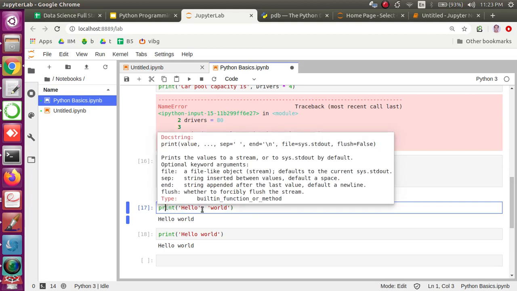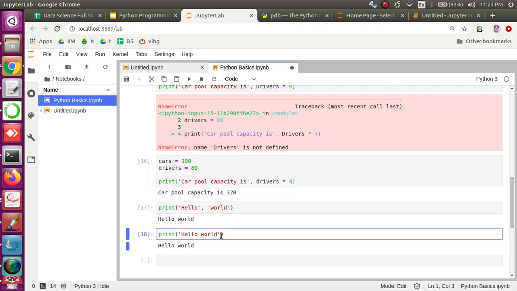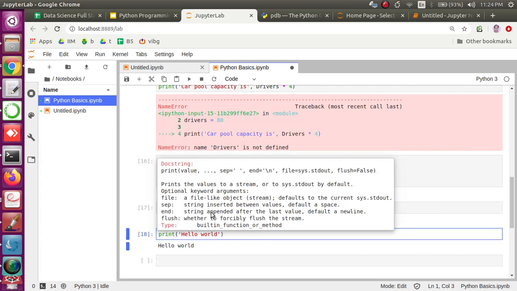Okay, so there is a shortcut to look at the help page of any such built-in functions or attributes. You click on print, let's say, and then press shift tab in the Jupyter notebook. Shift tab gives you a quick help about this particular function, right? So this print function prints the values to a stream, standard output by default.